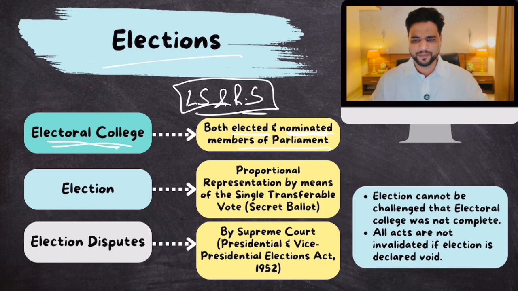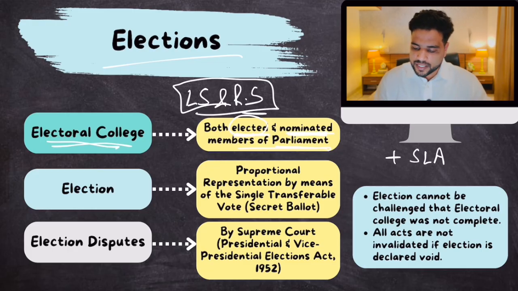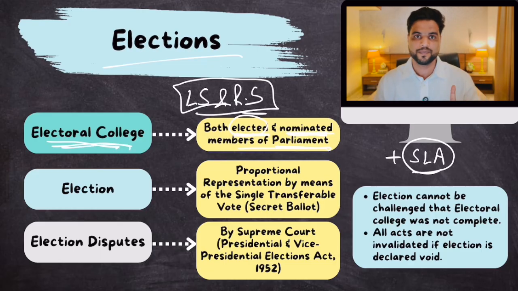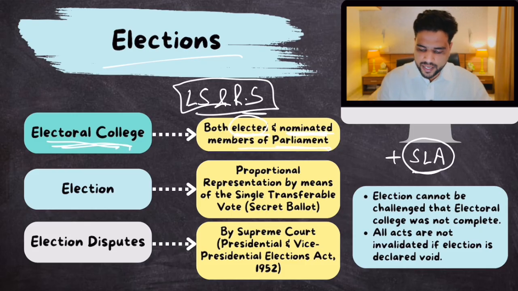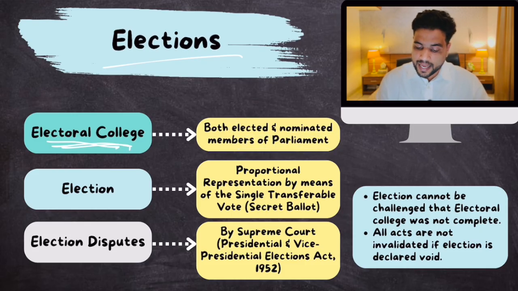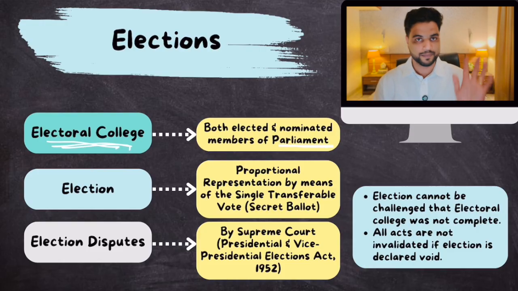Okay, how so? Well, for president, only elected members of the parliament are part of this electoral college, plus elected members of state legislative assemblies also are part of the electoral college of president. Remember this distinction. But for vice president, it is very simple: both elected and nominated members of just parliament, not state legislative assemblies. Clear?